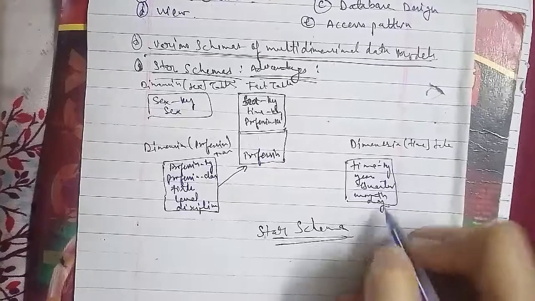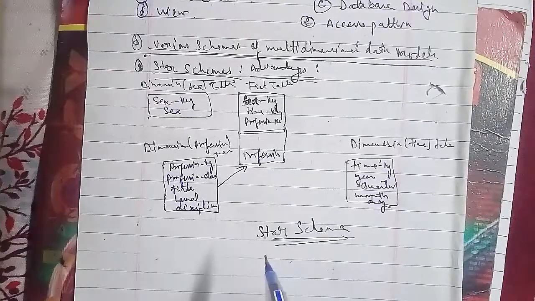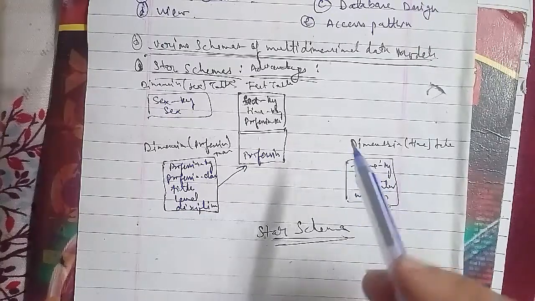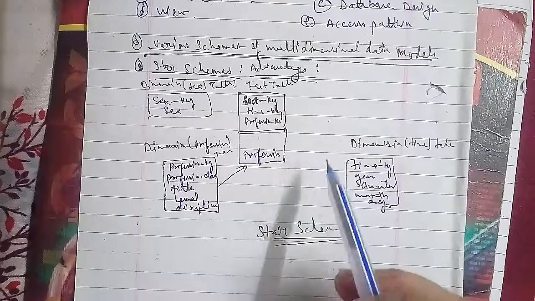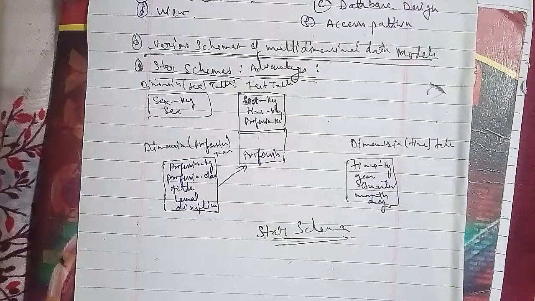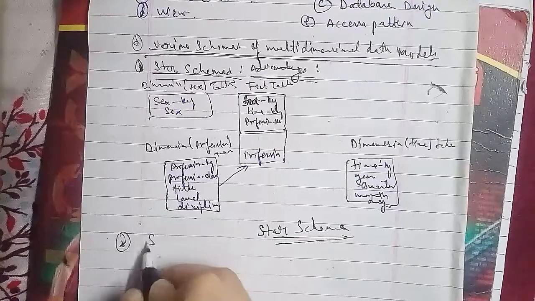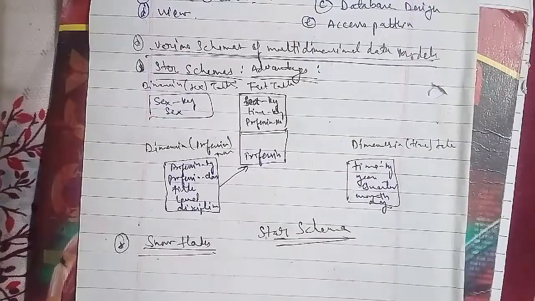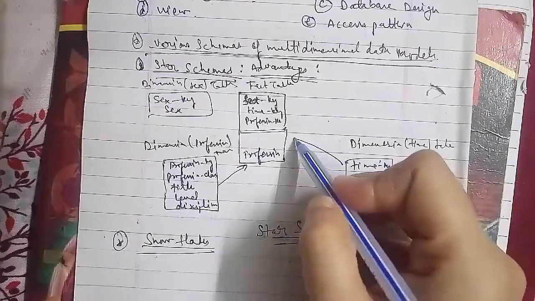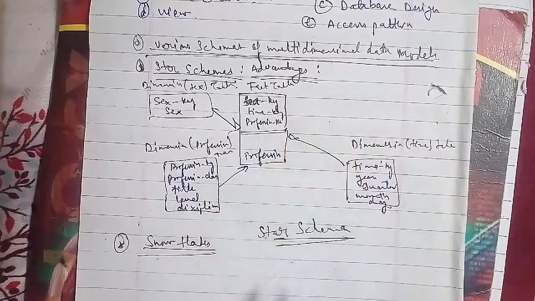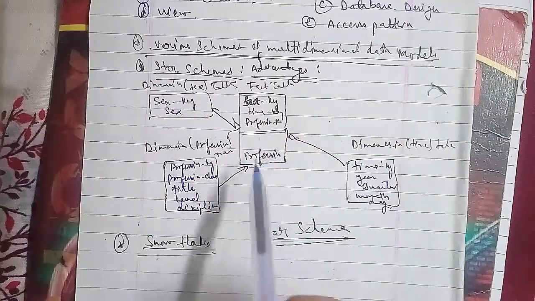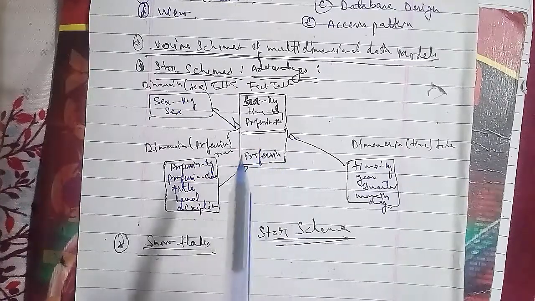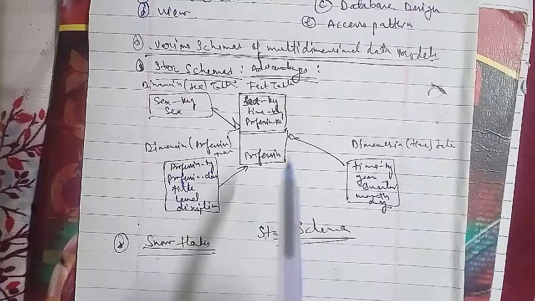In the snowflake, this is connected to one another. The snowflake schema is similar to the star schema, and a schema is called a snowflake if one or more dimension tables do not join directly to the fact table, but must join through other dimension tables as well. The snowflake schema is an extension of the star schema where each point of the star explodes into more points. The main advantage of the snowflake schema is the improvement in query performance due to minimized disk storage requirements and joining smaller lookup tables.